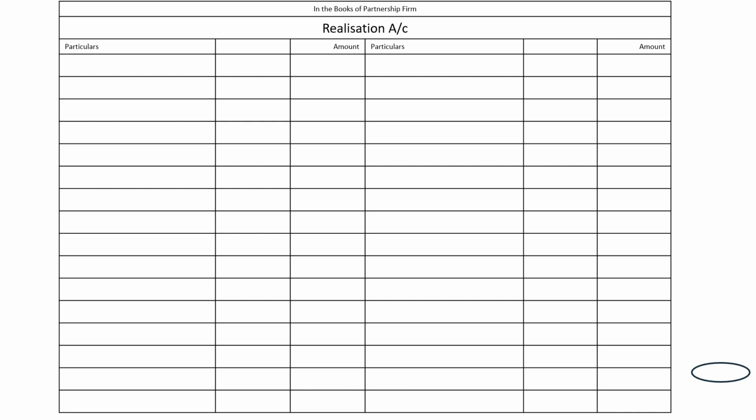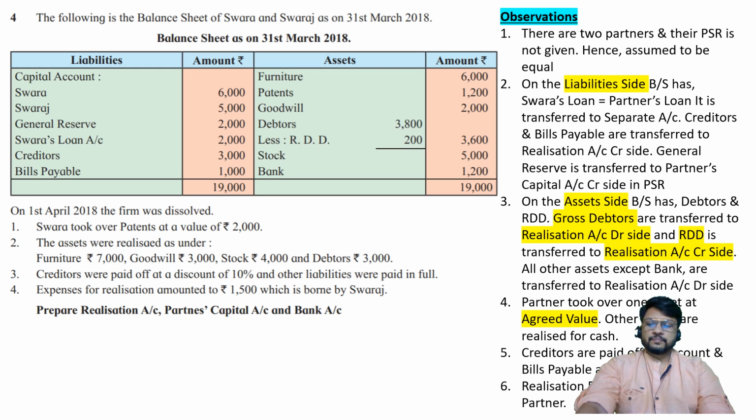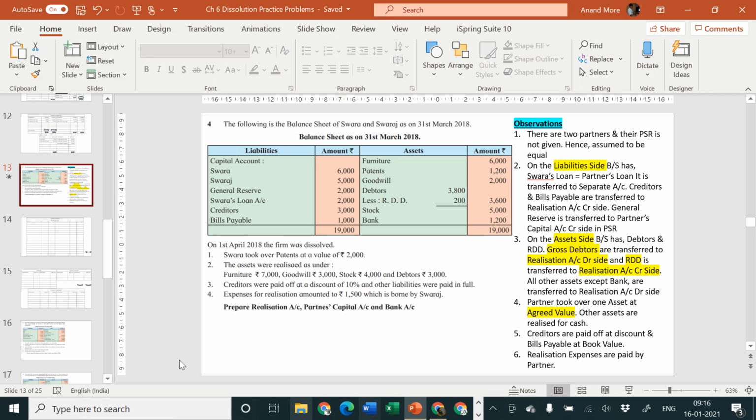Okay, so let me now start, assuming that all of you have completed the drawing part. Capital account, first step, open necessary ledger account is over. Second step, transfer of assets and liabilities. Capital account will be transferred to partners capital account credit side.